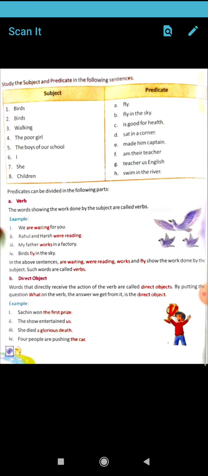Now the predicate. Predicate means not the subject, and the predicate has more parts. It can be divided into verb, object and complement. Now verb, the part of speech. Everyone understood the meaning of verb.